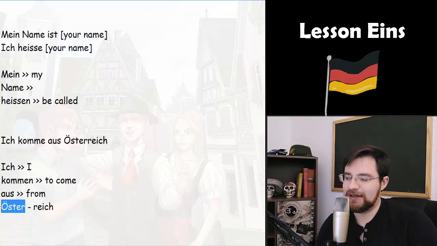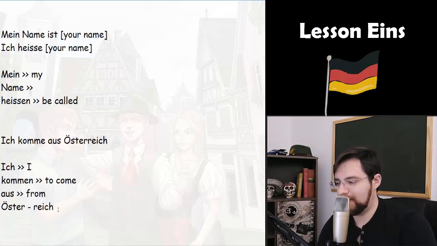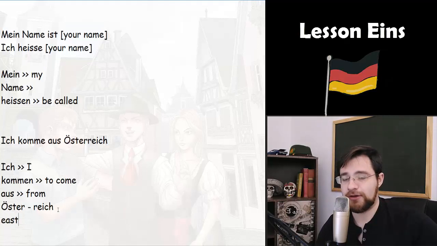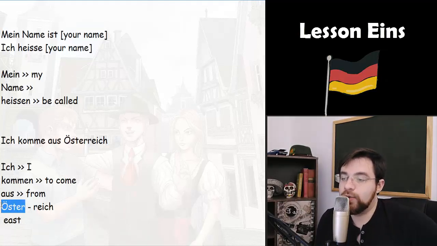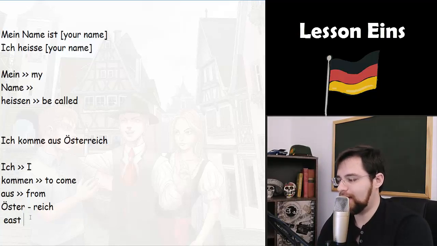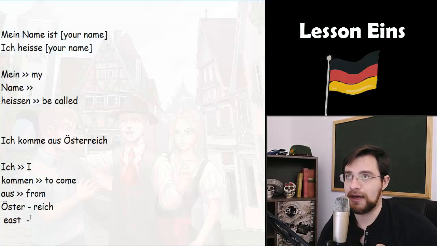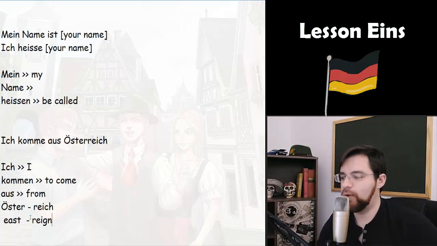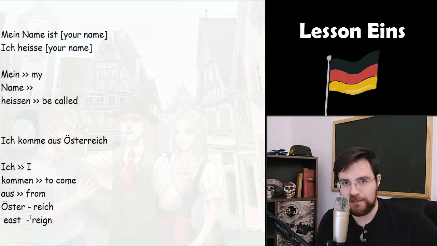On the left side we have this word that means "Öster", which means east. East is a direction. And on the right side we have the word Reich, that means realm.